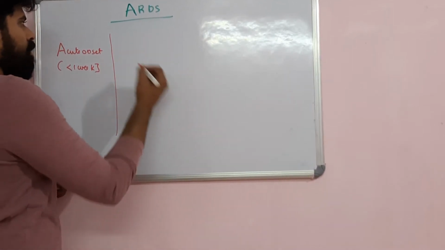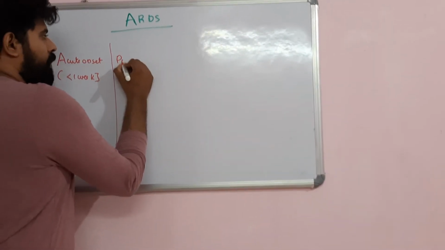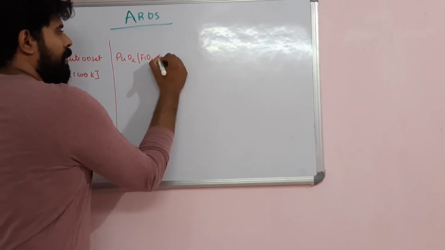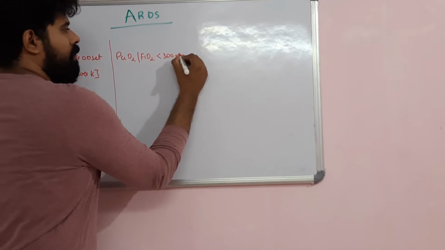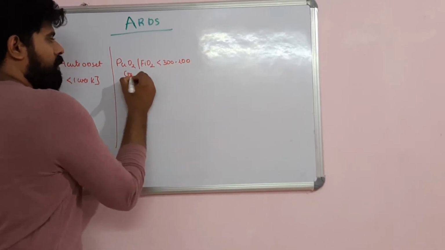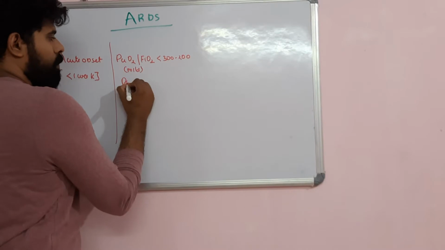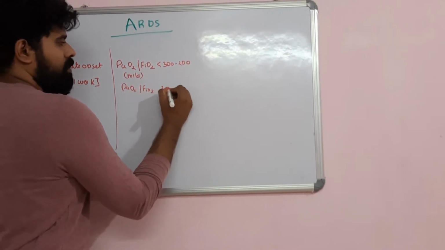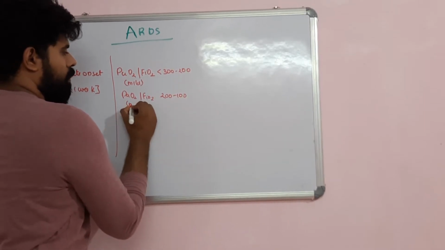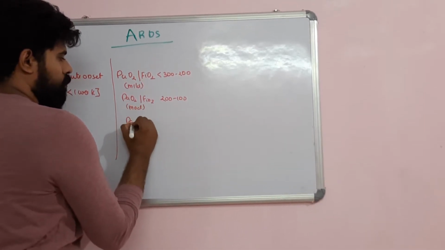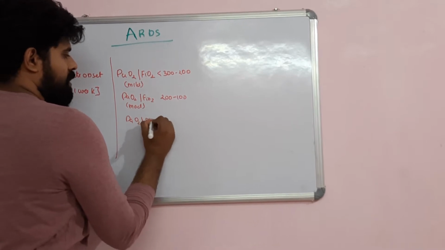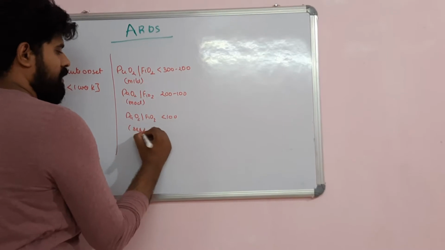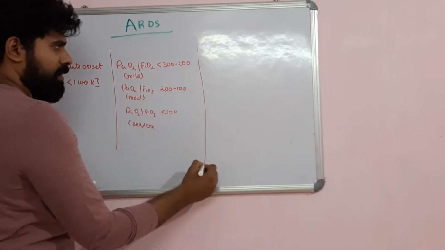Then the patient should have the PaO2 by FiO2 ratio. If the PaO2 by FiO2 ratio is 300 to 200, this can be termed as mild, 200 to 100 is the moderate, and a PaO2 by FiO2 less than 100 is the severe. So this is the grading of ARDS.